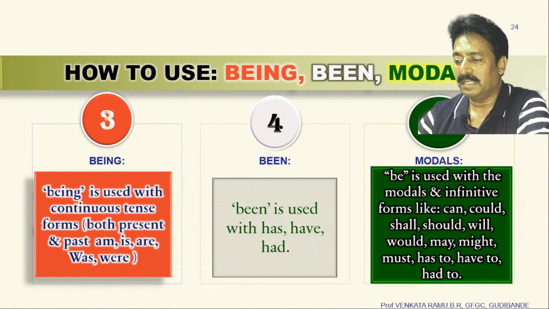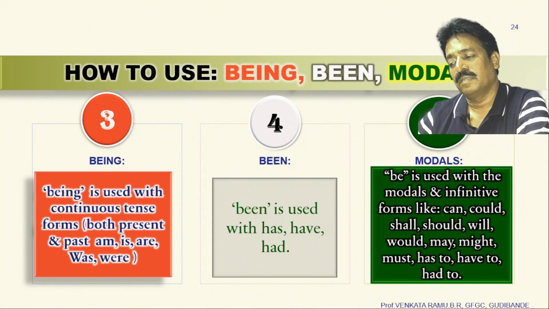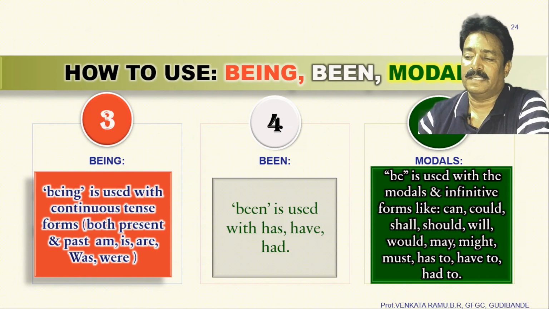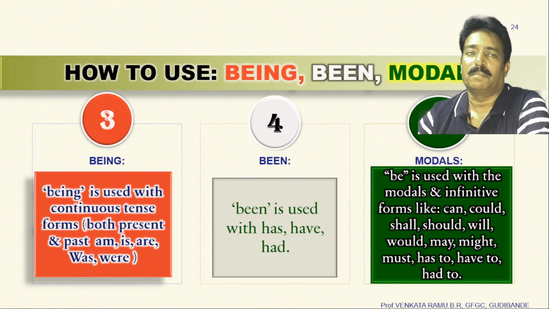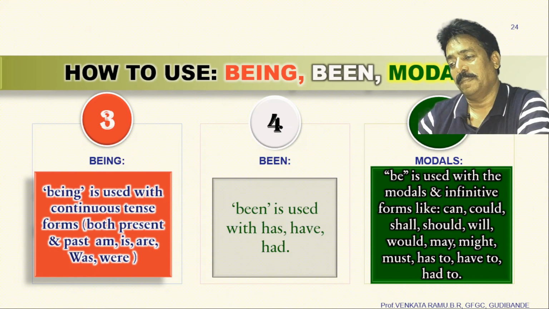Let's look at some of the modals. Be is used with modals and infinitive forms like can be, could be, shall be, should be, will be, would be, may be, might be, must be, has to be, have to be, had to be.